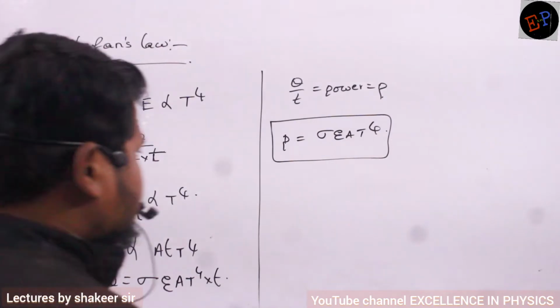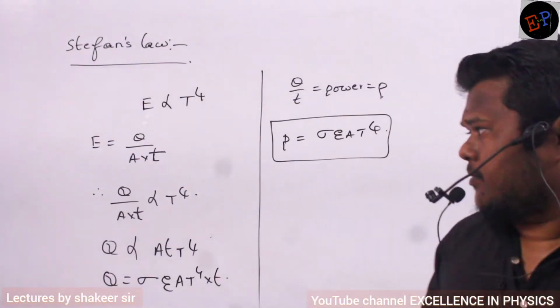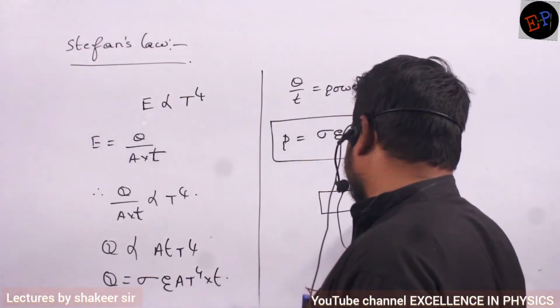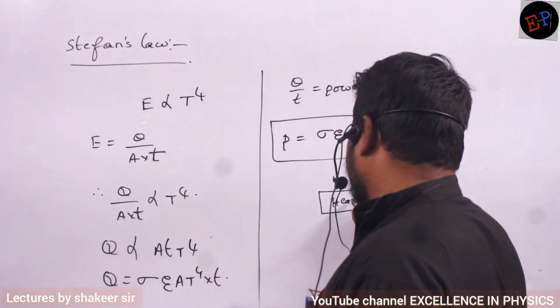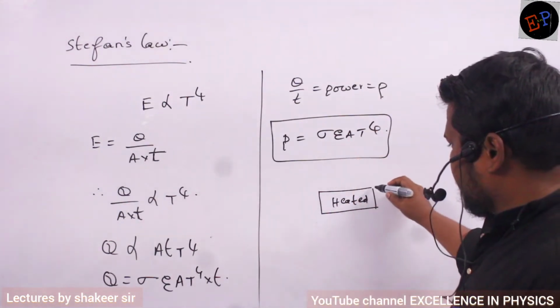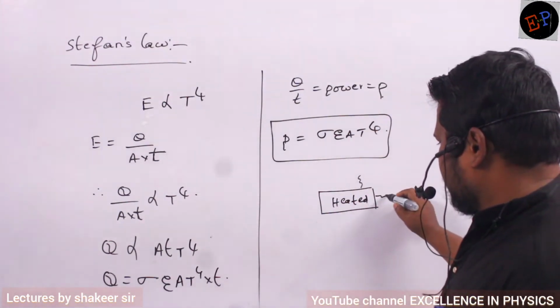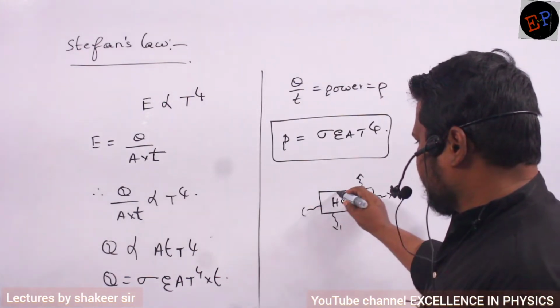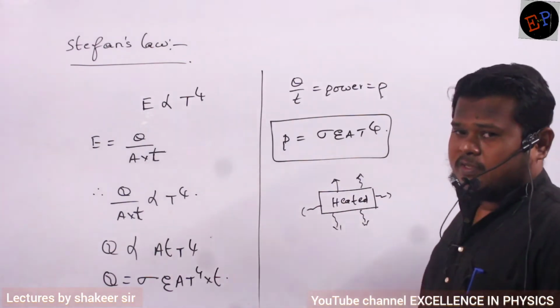So the next law which we are studying is Stefan's law. See, for example, this is a heated body. Heated body means it will be emitting radiations, no? It will be emitting heat waves. That means it is releasing heat energy into the atmosphere.